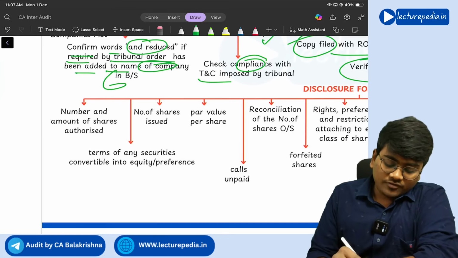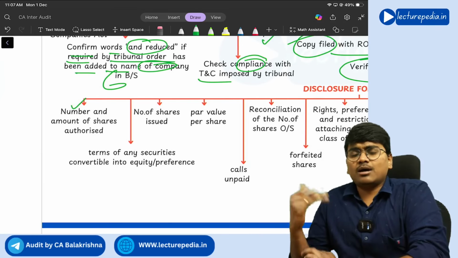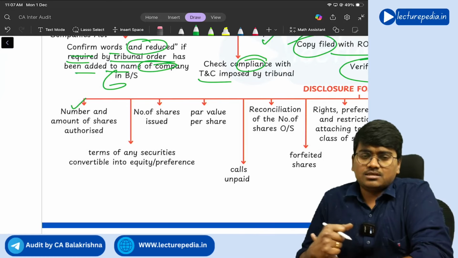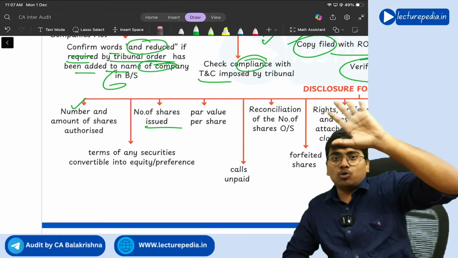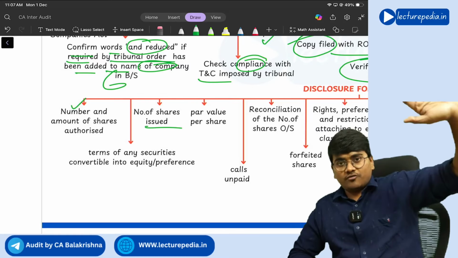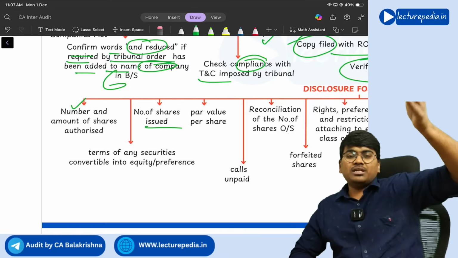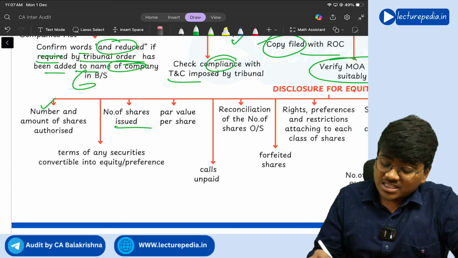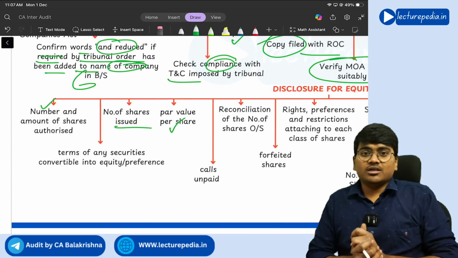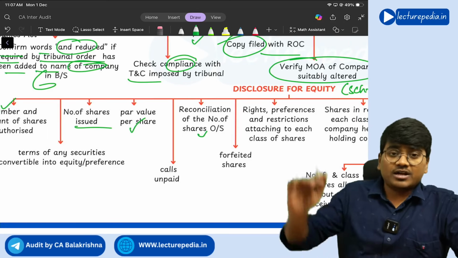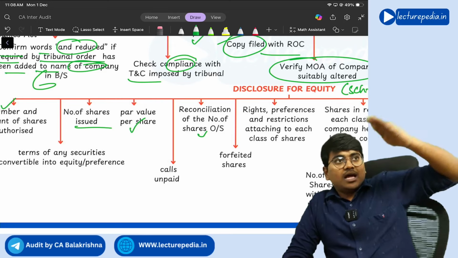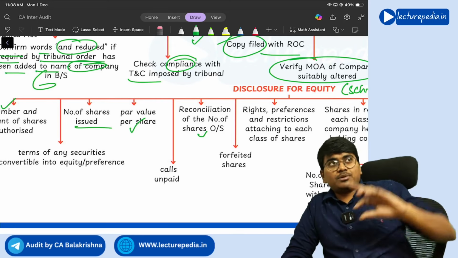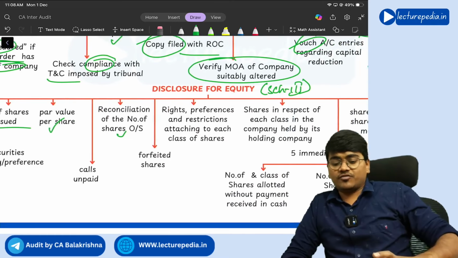Number of shares, number and amount of shares authorized, and number of shares issued. So how many shares and how much amount is authorized, and of that how many shares have been issued. Next, what is the face value, the par value of the share. Next, reconciliation of number of shares outstanding. That means how much share capital is there in opening and how much is there in closing, and the reconciliation of that.